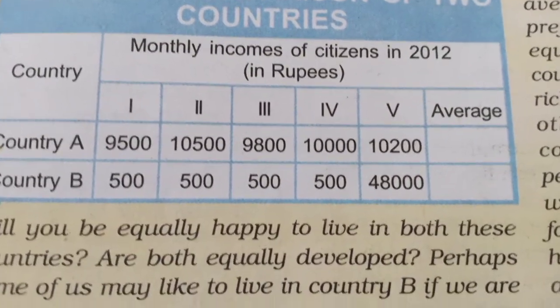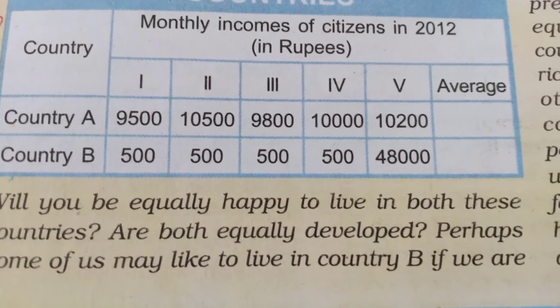In this country, people are neither very rich nor extremely poor.